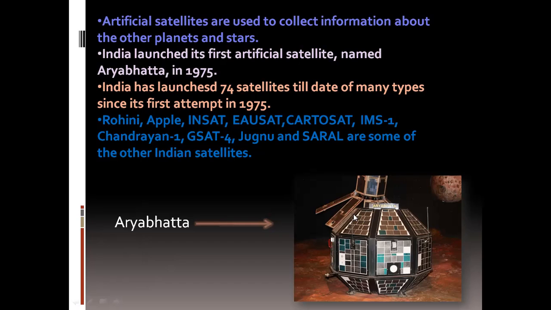Go through this video again and again, children, and note down the new words and learn the spellings also. Is it clear, children? And collect information regarding other satellites also, so that you can write it in your rough notes and send a picture on WhatsApp, or you can show me in your class when you come to school. Is it clear, children?